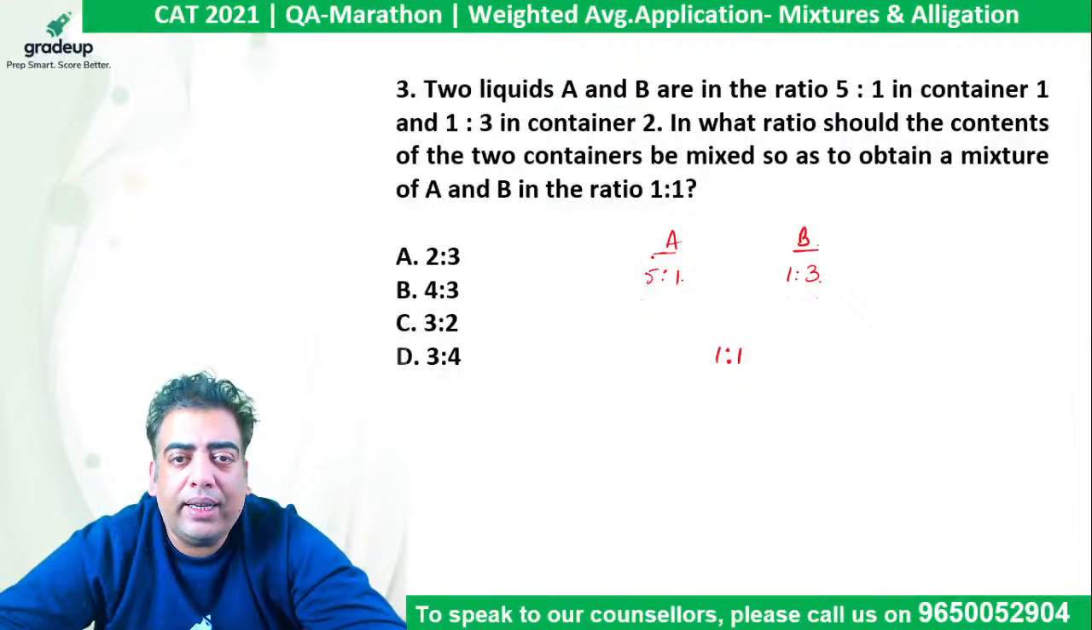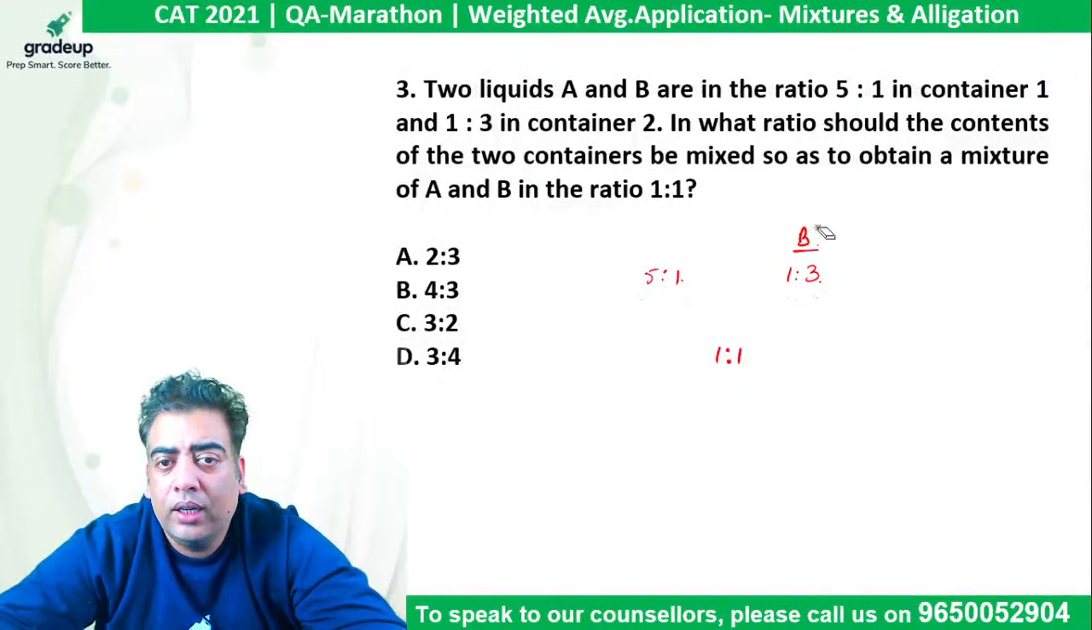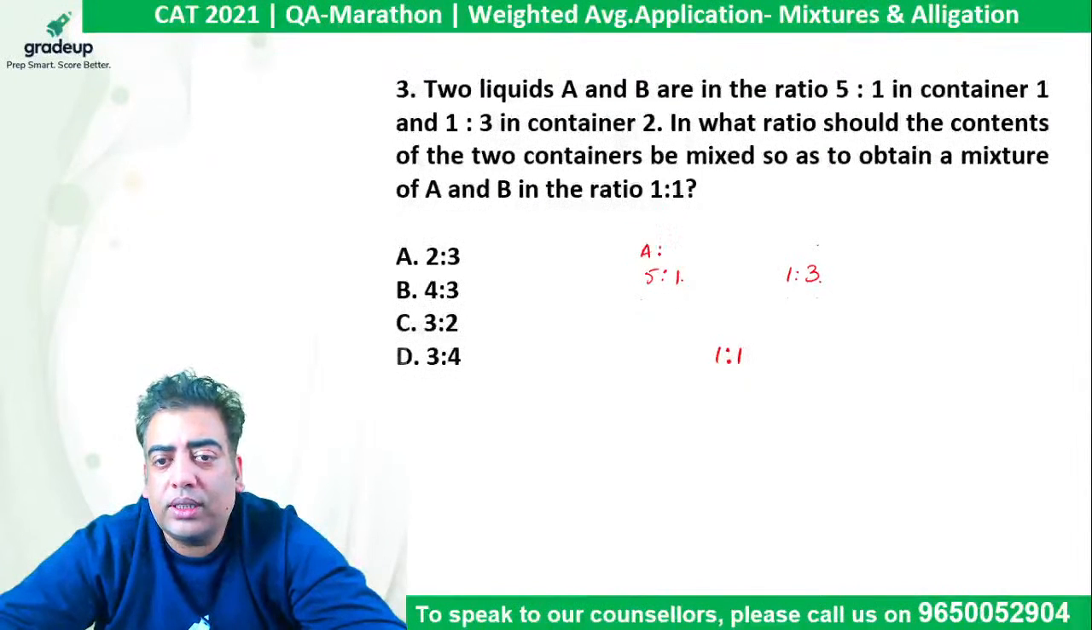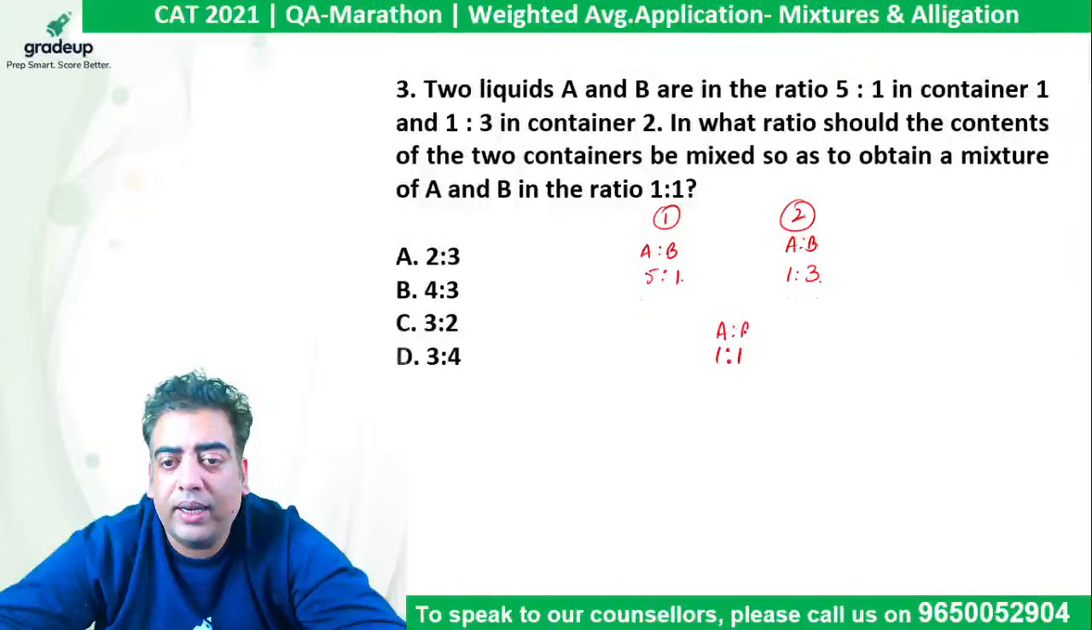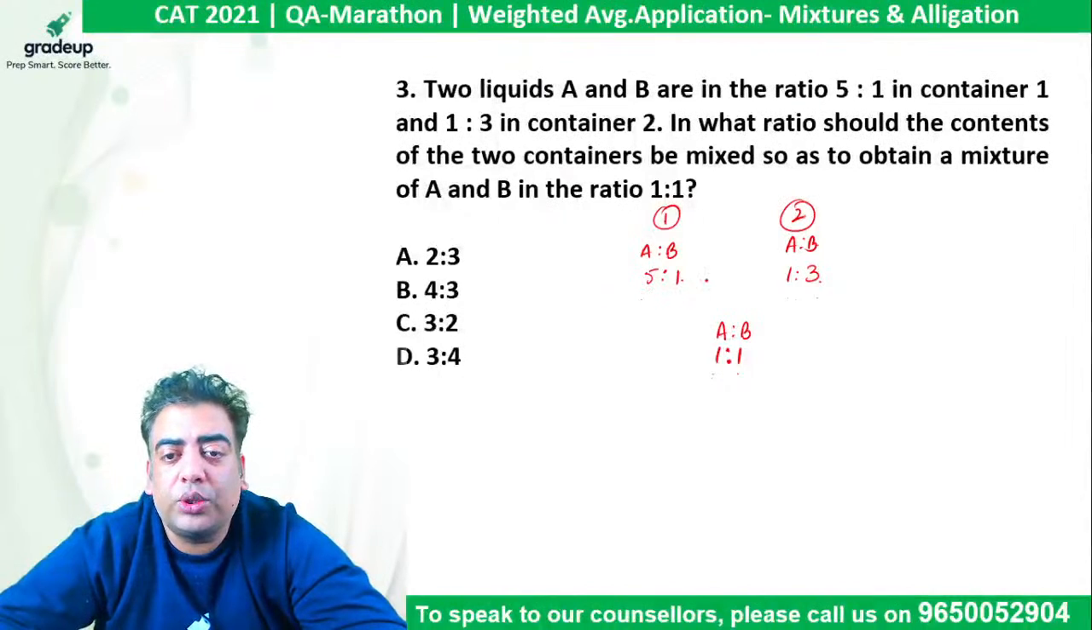So while applying alligation, everyone has to take care of one thing. A and B are not names of the containers. A and B are the liquids. So I write it in this same format. So this is A is to B in the first container. This is A is to B in the second container. And here the ratio of A and B will be 1:1. Now while solving questions based on ratios given to you, if you pick A, you pick A everywhere. If you consider B, you consider B everywhere.